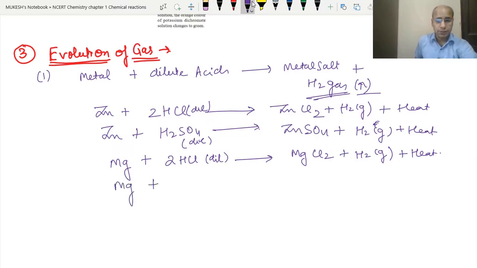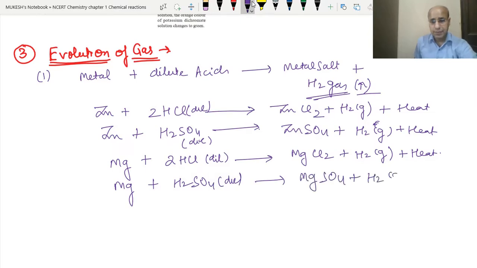So this is also an exothermic reaction. Similarly, when magnesium reacts with dilute sulfuric acid, again magnesium sulfate is formed plus hydrogen gas is evolved, plus a lot of heat is evolved. So this is zinc chloride, this is zinc sulfate, this is magnesium chloride, this is magnesium sulfate. Here we have different changes. One, the gas is being evolved. Second, the heat is also there. Third, there is a change of state also.